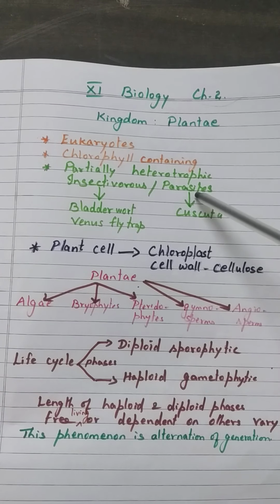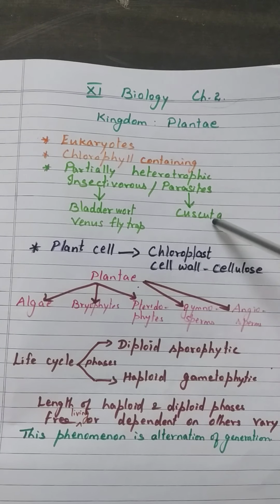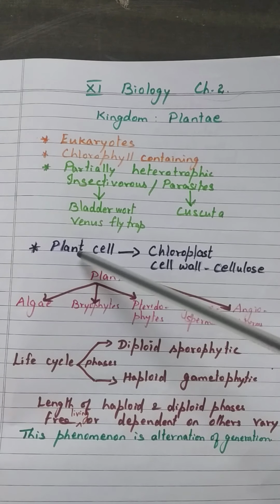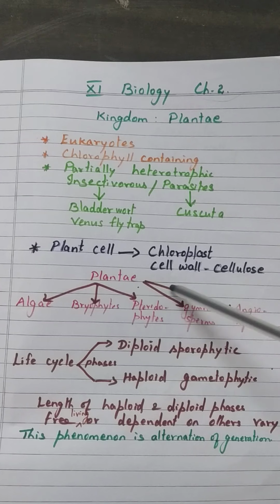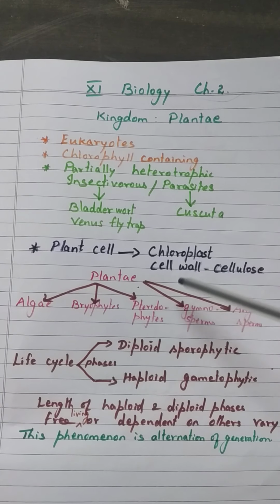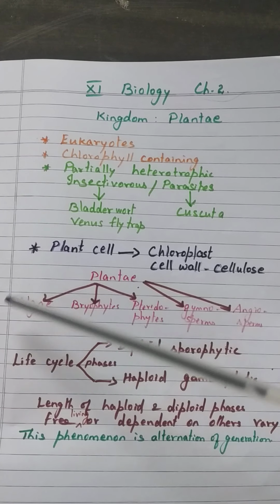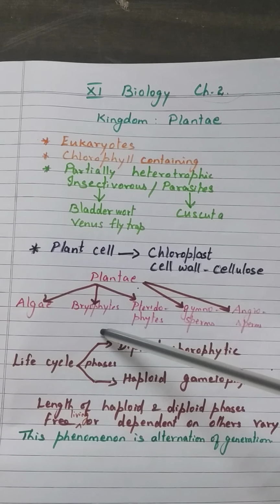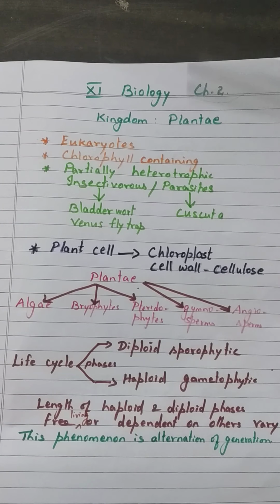Some plants are parasites. An example of a parasitic plant is Cuscuta. Cuscuta is a plant, but it is a parasite. The plant cell contains chloroplast and also a cell wall made up of cellulose. Kingdom Plantae includes algae. Algae are also known as Thallophyta. Algae, bryophytes, pteridophytes, gymnosperms, and angiosperms.